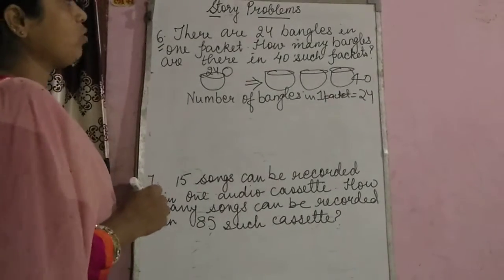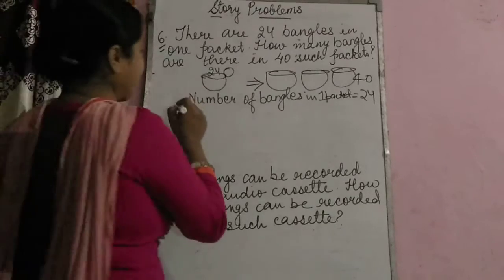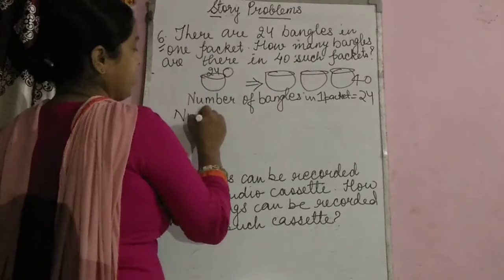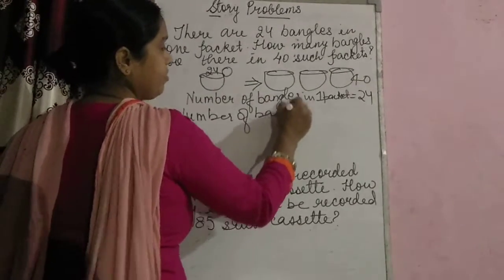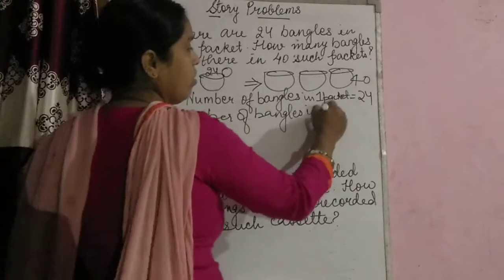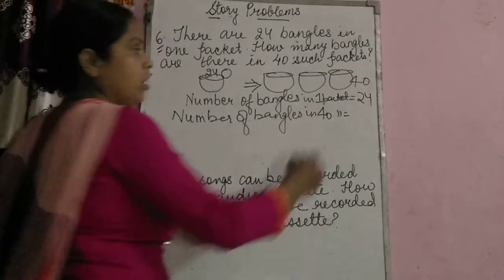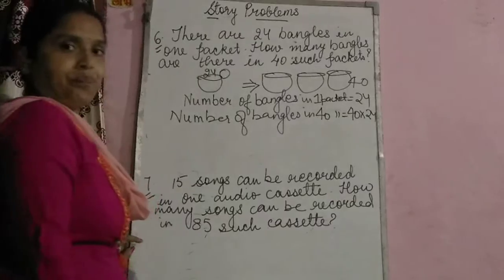Then I have to calculate the number of bangles for 40 packets. So in my second statement I can write number of bangles in 40 packets. So what I will be doing is 40 times 24.